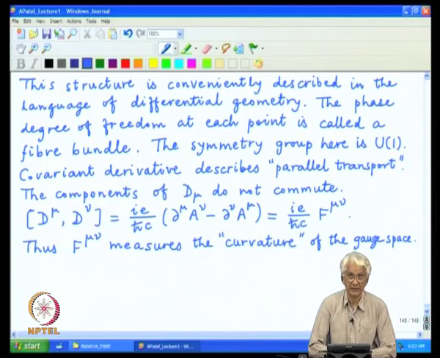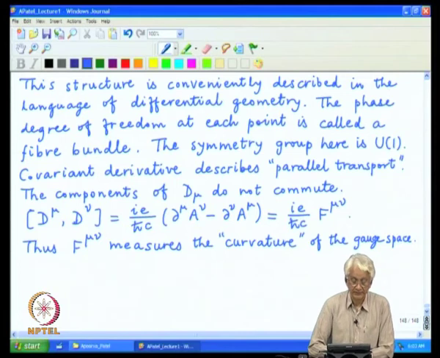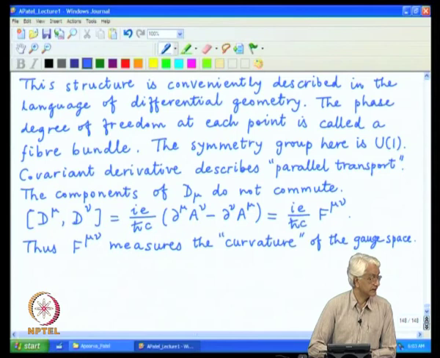And so, we have a non-zero electromagnetic field, which means that the corresponding structure in this sense of fiber bundle has a certain curvature, and that produces a non-trivial effect on the trajectories, which will now get modified. They will not be the same as what happens in a flat space. So, this is the way f mu nu naturally appears in this whole description, and now one can go ahead and construct